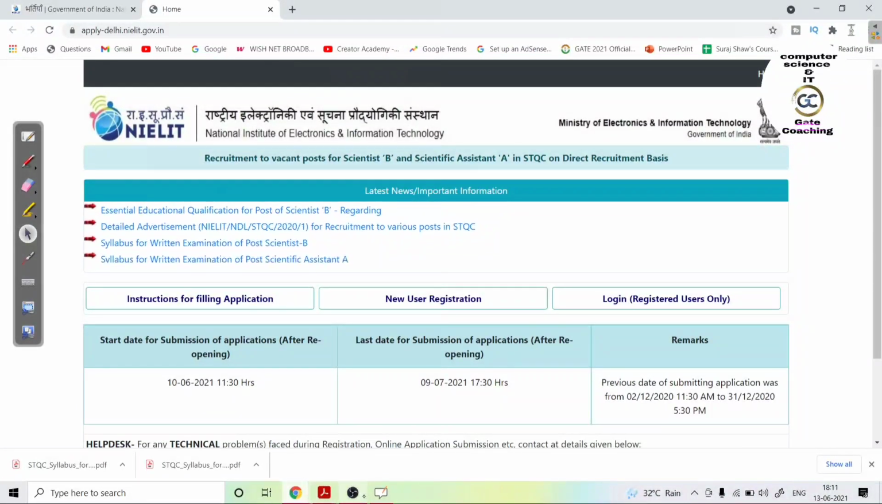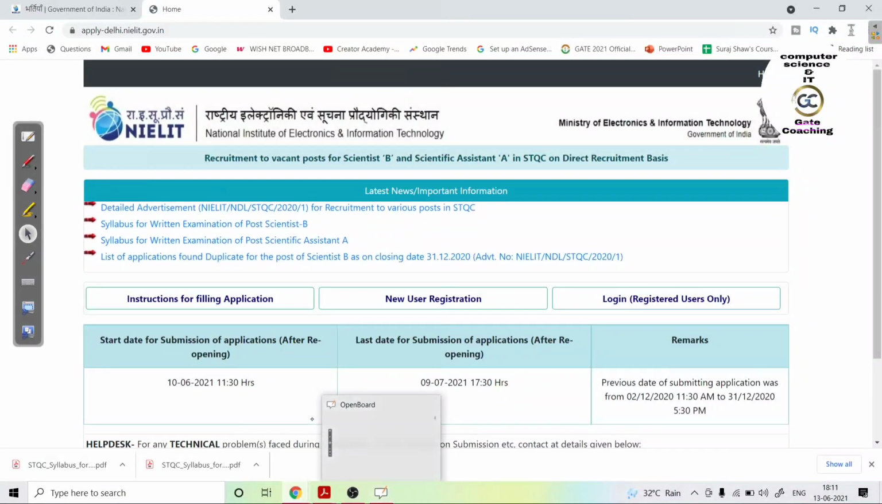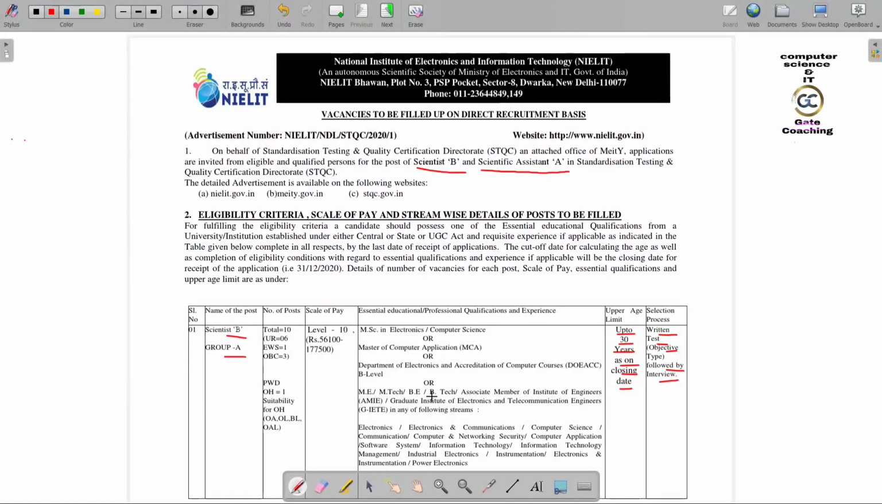So let me tell you what the vacancies are. The pay scale is also good. For Scientist B it is 56,100 going up to 1,77,500, and the upper age limit is 30. There will be a written test, which is objective type MCQ, followed by an interview. So for Scientist B, it has both a written test as well as an interview. MSc in Electronics and Computer Science, and BTech are also eligible. You can see BE, BTech in Computer Science and Electronics. Many streams are eligible.